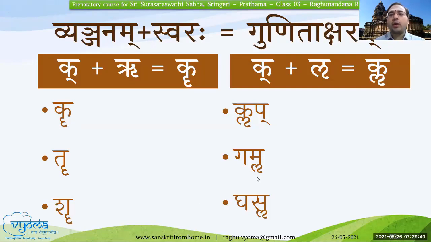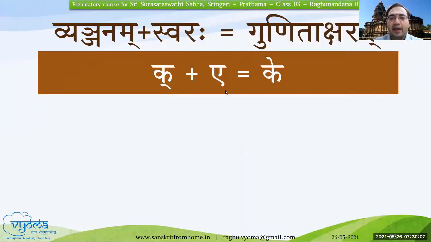All these words shown on the page are related to the dhatus. Dhatus are the root words for the action words, which are the verbs basically. Hence I have not given any meaning for these letters. These are the dhatu rupas, the root words for some of the verbs. Just know that for now, that should be sufficient. Make note of these two gunita aksharas. We will go to the next one.